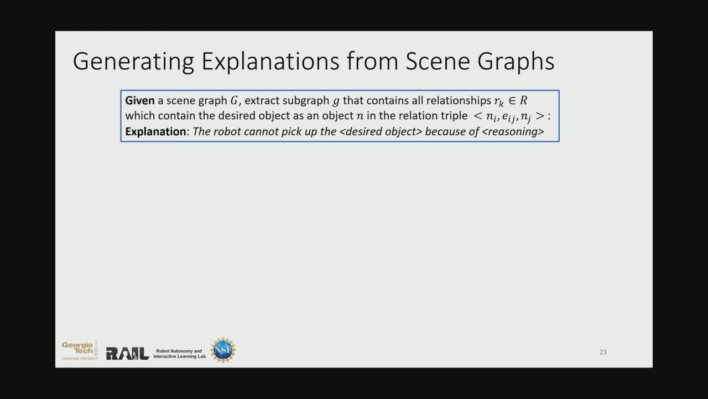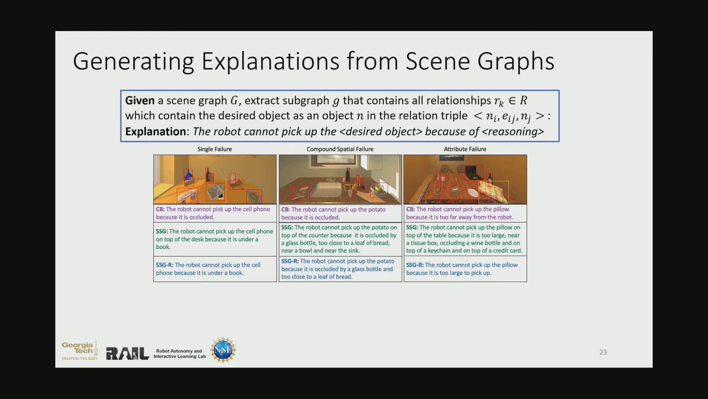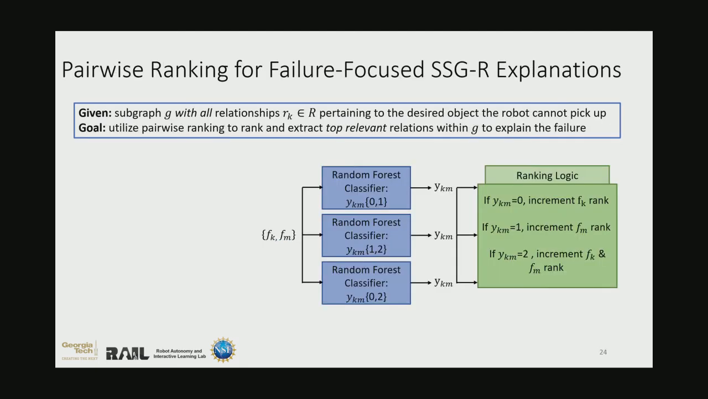From these examples here, we can qualitatively see that the semantic-based SSG explanations are much richer in content than the context-based ones. However, when we read more closely, we realize that the semantic-based SSG explanations contain extraneous information. Ideally, we'd like to produce these types of explanations, SSG-R, which only contain the true cause of failure.